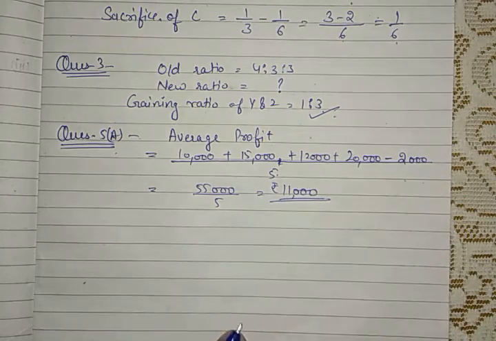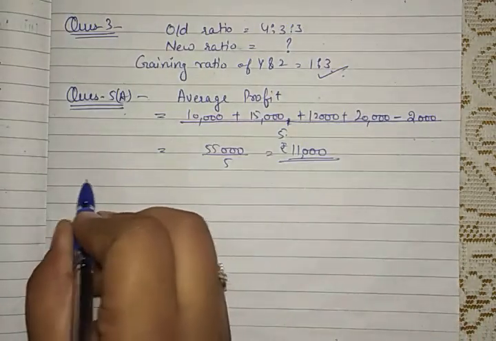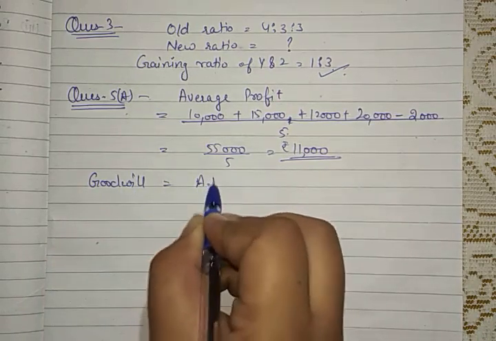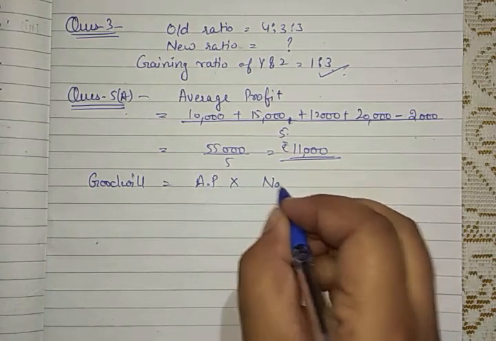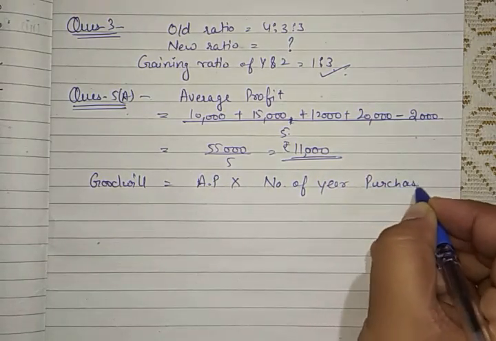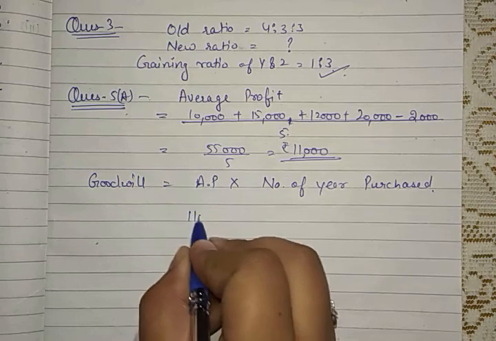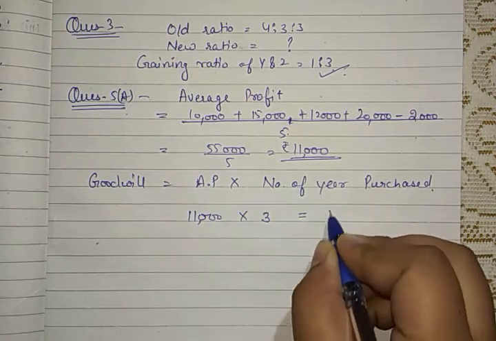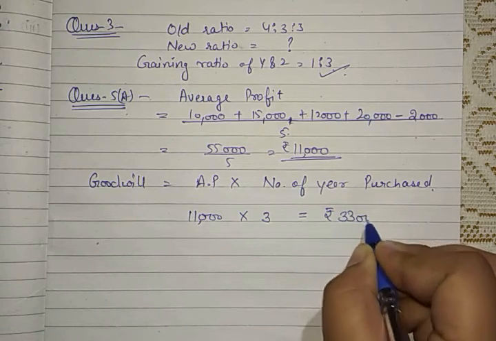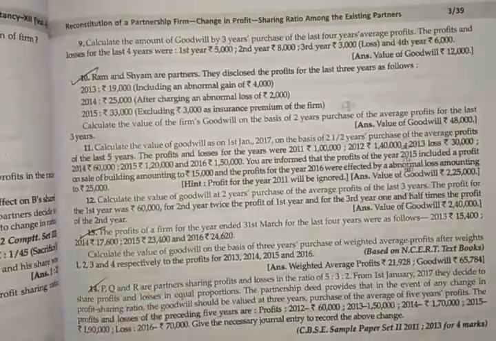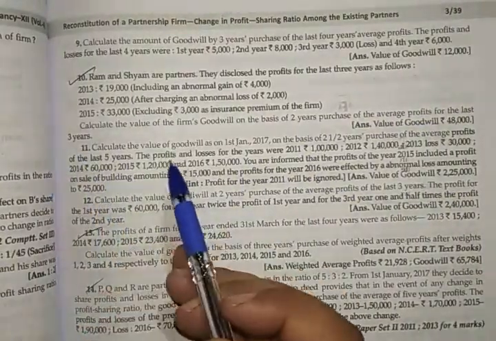After finding the average, we will find out the goodwill value. So we will write goodwill, which is equal to average profit multiplied by number of years purchased. That is given in the question. Average profit is 11,000 and number of years purchased is given as 3. So our goodwill will be rupees 33,000, and this is your answer. Alright. Up to the next question. The next concept is in question number 10. Rest are similar questions. You will do them by yourself.